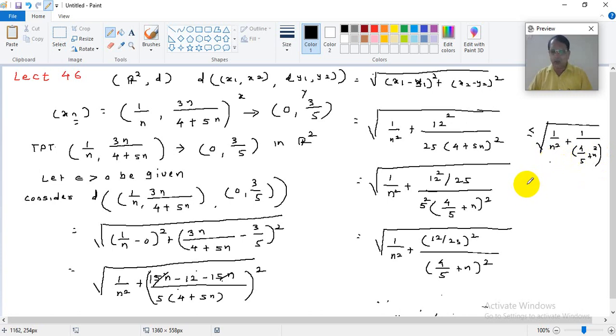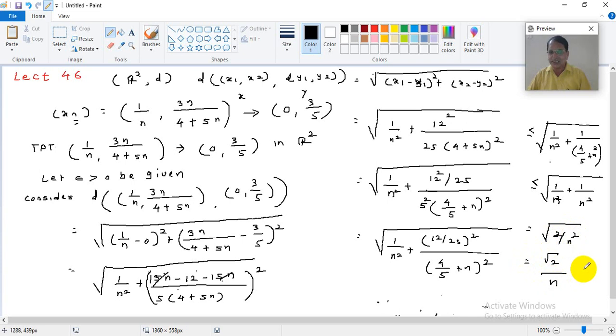Now again, this is less than or equal to 1 upon n squared, which is already there in the root sign. And now instead of (4 by 5 plus n) squared, I can write 1 upon n squared. This is legal again because 4 by 5 plus n squared is greater than n squared. So here the denominator is greater than n squared, so the whole quantity is less than 1 upon n squared. So now this is root of 2 upon n squared. That means it is root 2 upon n.